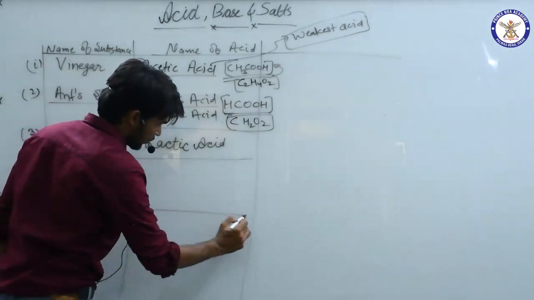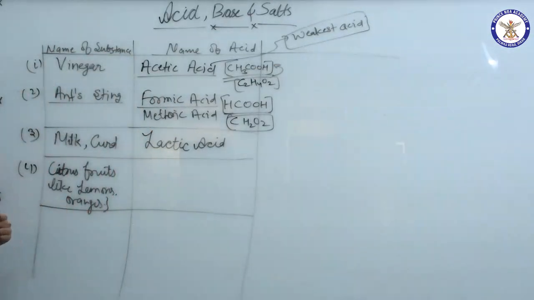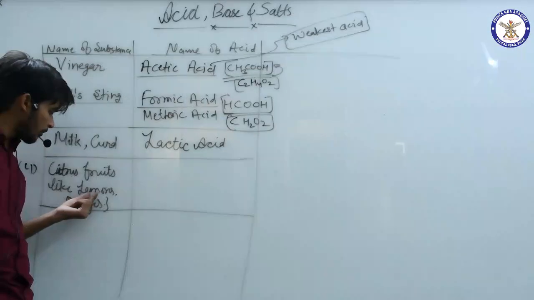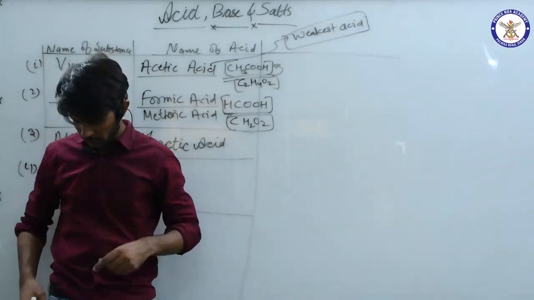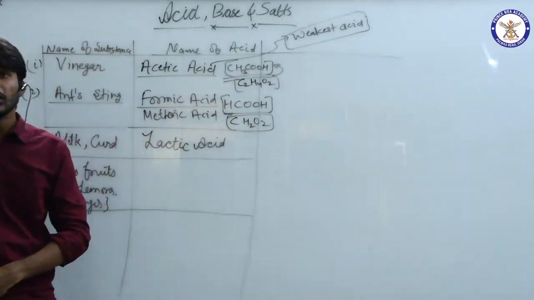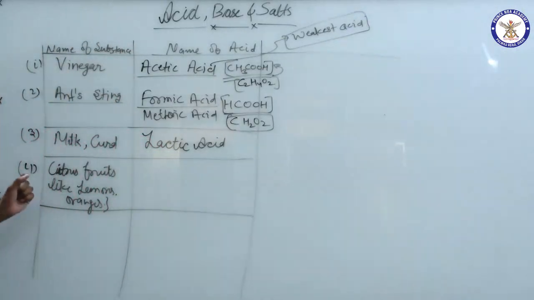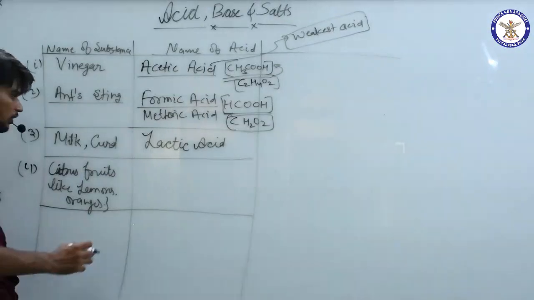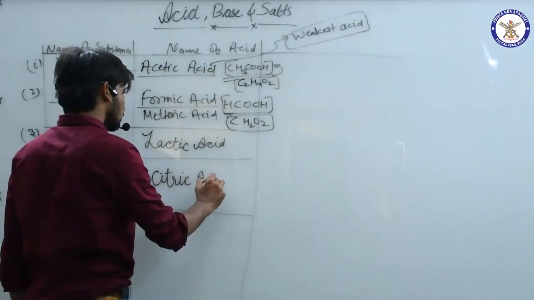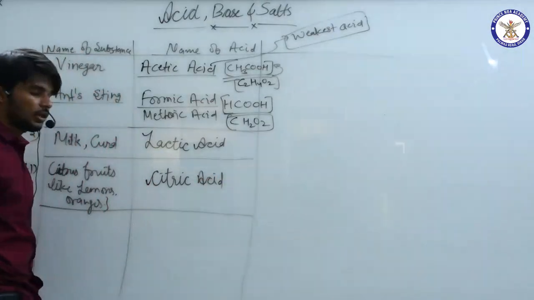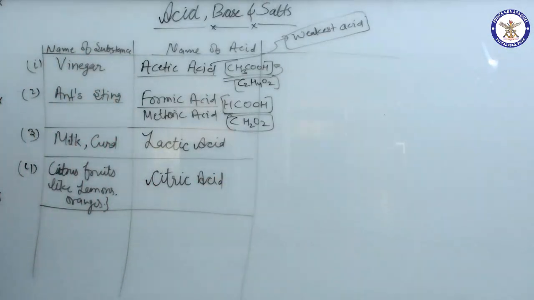In orange we may have different types of acids, but in citrus fruits like lemons there is an acid known as citric acid.